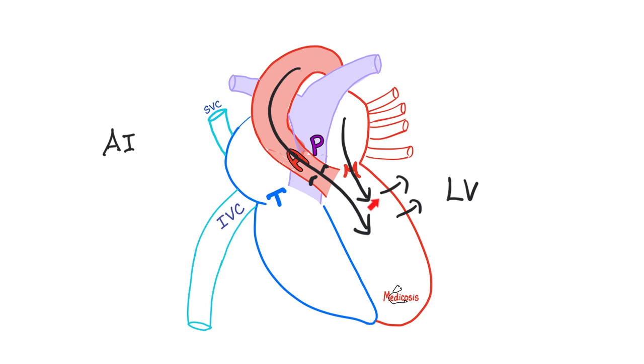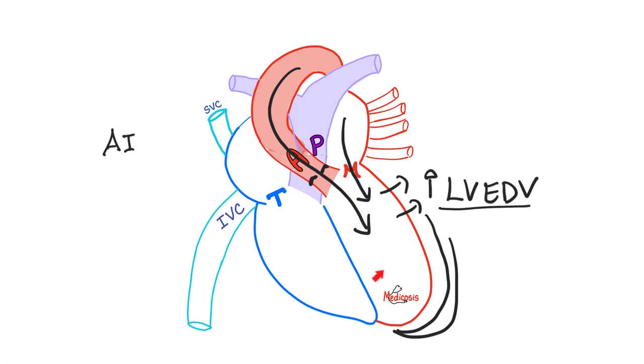There is blood coming from here and from here. This is more blood than normal. So this is increased left ventricular end diastolic volume, which is the volume in the left ventricle at the end of diastole. It is higher than normal. According to the Frank Starling law, when you increase the preload, the left ventricle will respond by increasing the force of contraction or contractility. So the left ventricle contracts harder with more vengeance, raising the systolic blood pressure, which is the pressure of the blood in big arteries during systole.